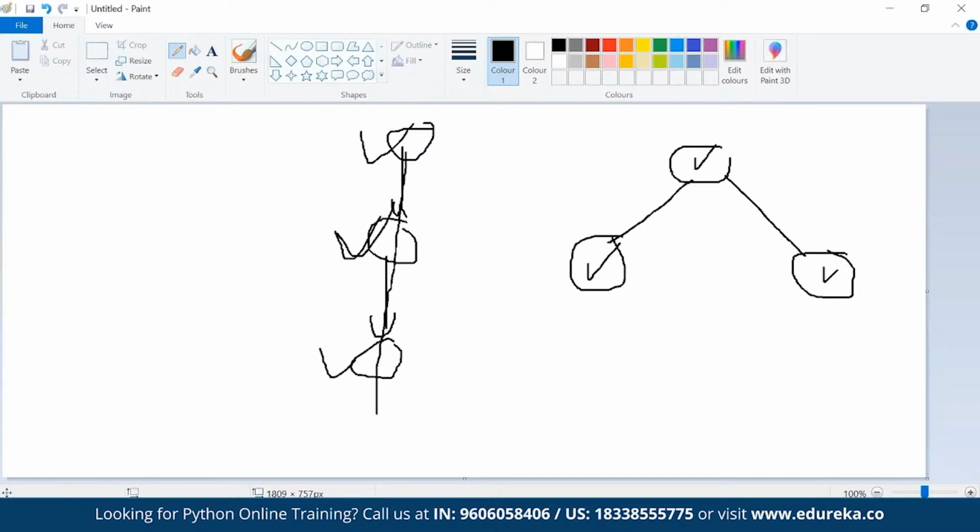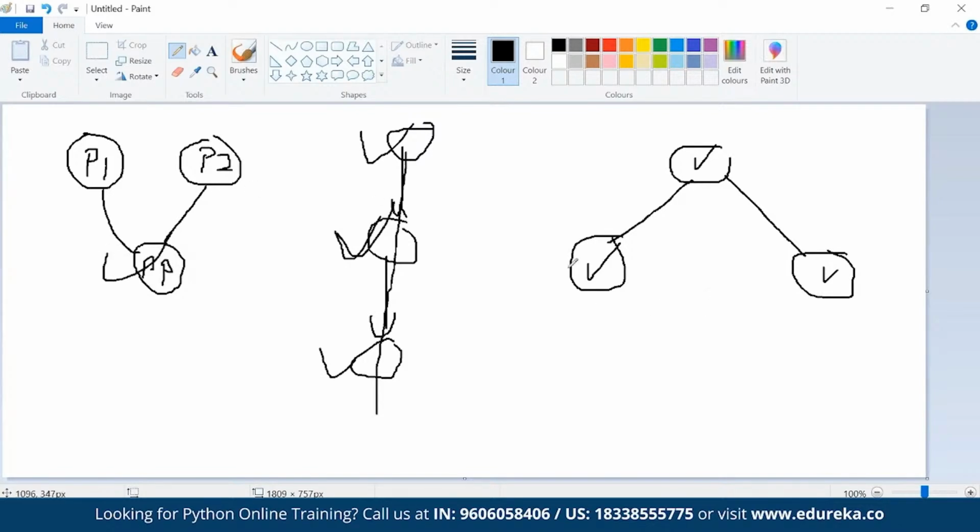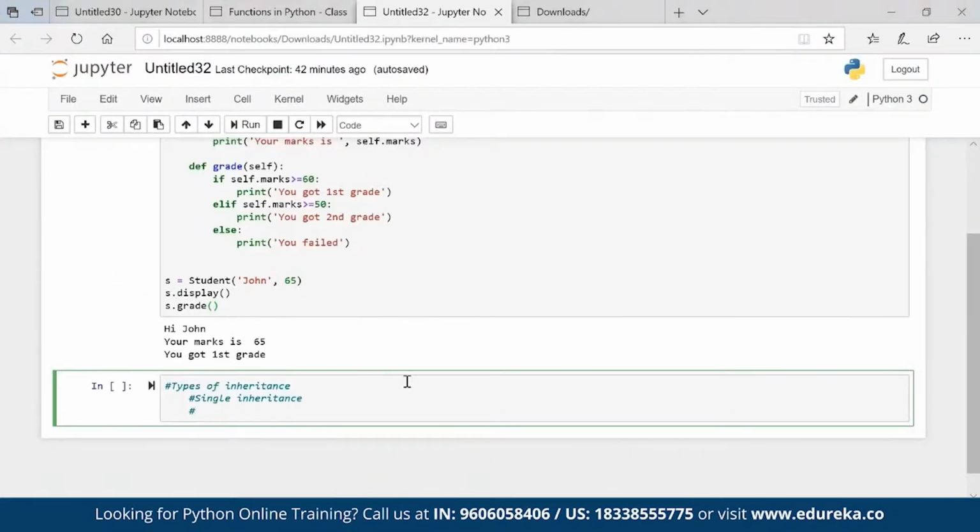And next is multiple inheritance. Now what is that? I have two parents, parent 1 and parent 2, and the child is getting properties of both the parents. That is multiple inheritance. Okay, so these are the four main types of inheritance which we have, and now how we can create the syntax. I'll try to help you understand the syntax, how it will be created.